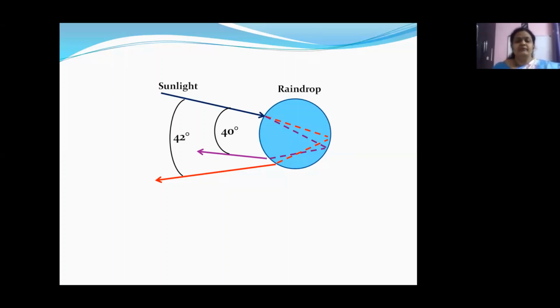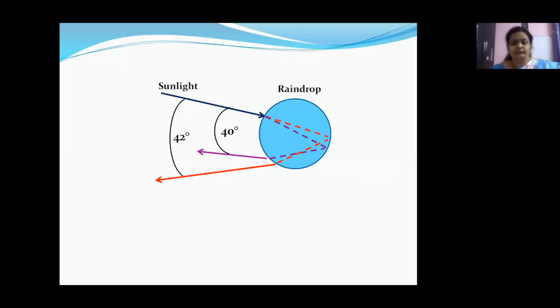See, children, there may be many water droplets and many dispersions taking place, but only this set of values is visible to the human eye.